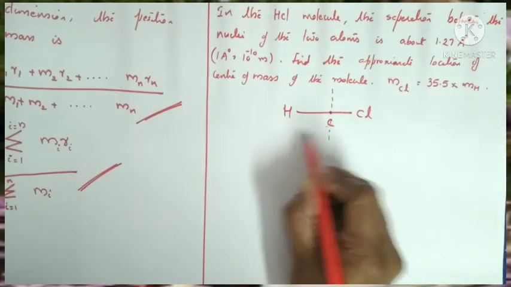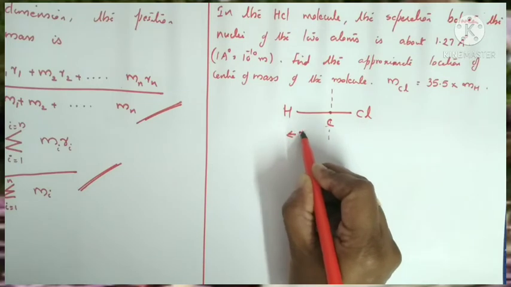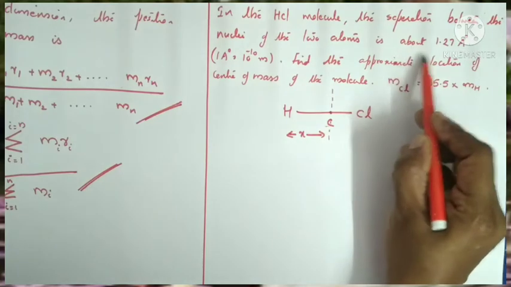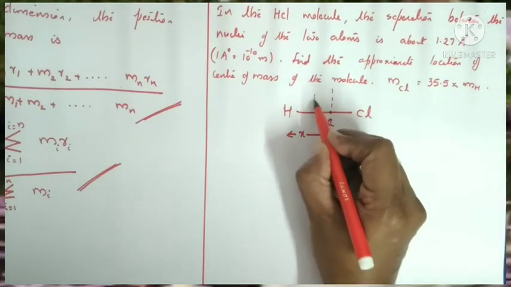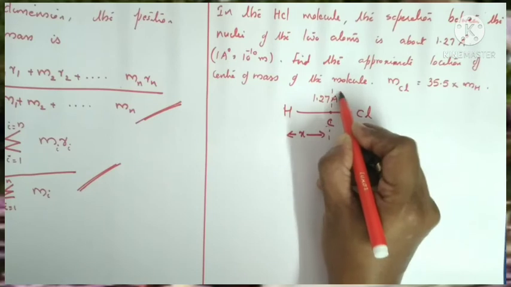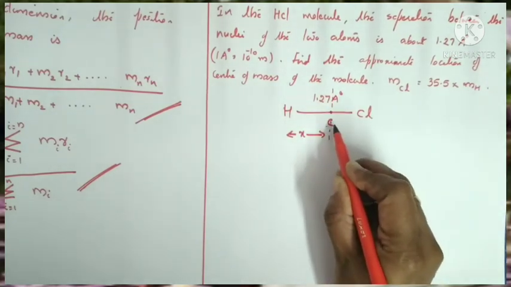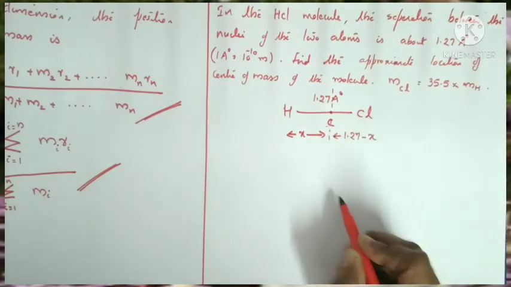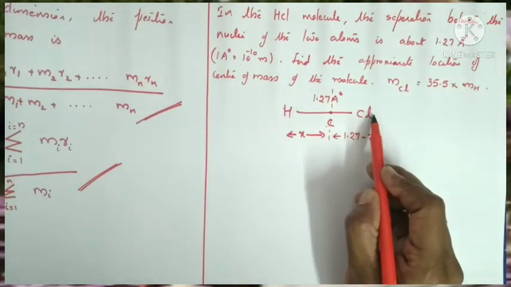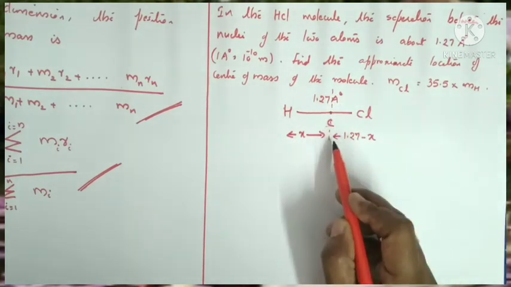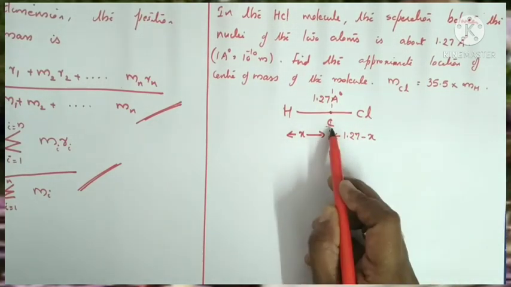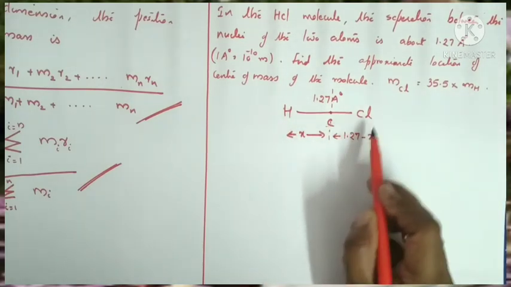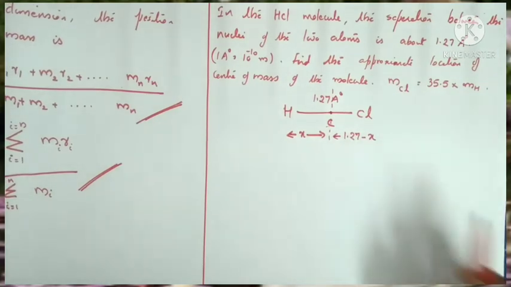Here from the center of mass and origin, let hydrogen be at a distance x, and the distance between hydrogen and chlorine is, what is the distance? 1.27 angstrom. Here this distance is 1.27 angstrom. So what is the remaining distance? The distance between the center of mass and chlorine we can write as 1.27 minus x. So in the HCl molecule, origin and center of mass are the same. Hydrogen is at a distance x and chlorine is at a distance 1.27 minus x.